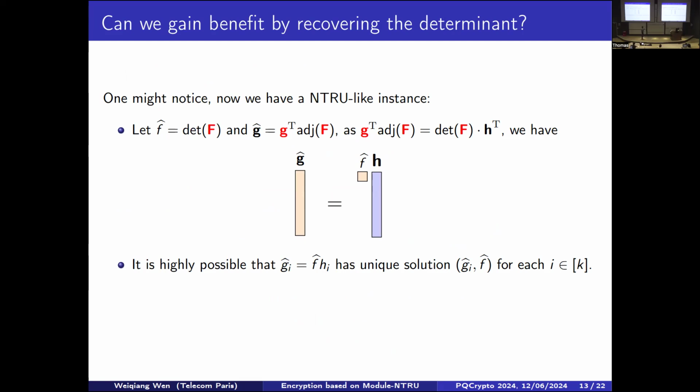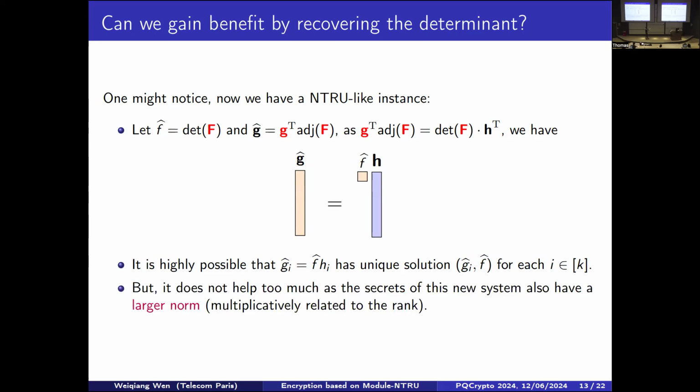But for our parameter, you might notice that the determinant of F also has a norm much larger than the norm of each component in F. So it's multiplicatively larger related to the rank of F. So at least for our parameter setting, the cost of recovering the determinant of F this way, or recovering the full F with the standard, for example, the primal attack, the costs are comparable. So eventually it does not really help.